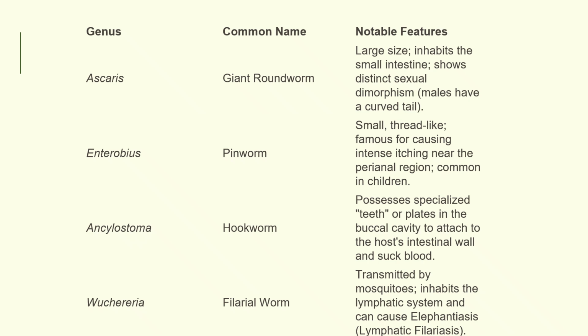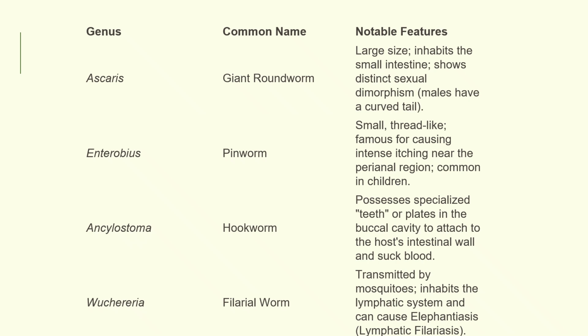And here are some of the genera, the common names and the notable features of the nematodes. The first one is Ascaris, which is commonly called the giant roundworm. The notable features: the large size, it inhabits the small intestine, it shows sexual dimorphism, males have a curved tail. Enterobius vermicularis, which is called the pinworm, is usually common in children, it is small, thread-like, and it is famous for causing itching near the perianal region.